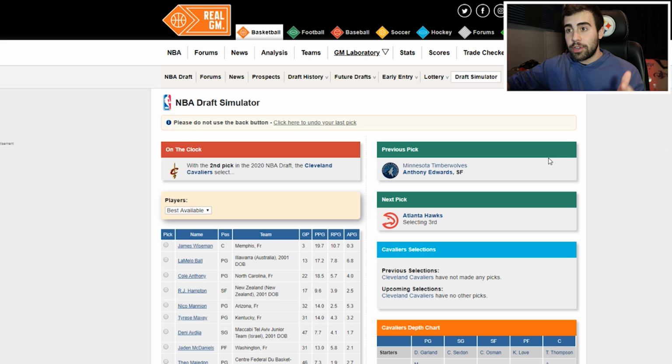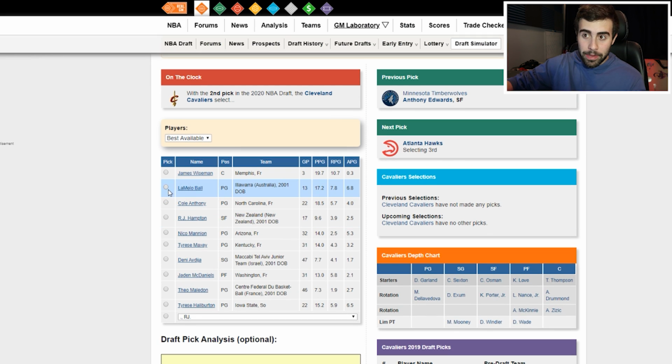So now, with the second pick, this is hard because the Cavs, I would probably have whoever is selecting here taking LaMelo Ball, but they just drafted 2 straight point guards in Garland and Sexton. Maybe they would do this and then have a Ball, Sexton backcourt and then trade Garland, who knows. But I'm going to have them selecting James Wiseman.